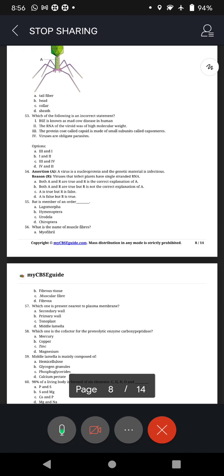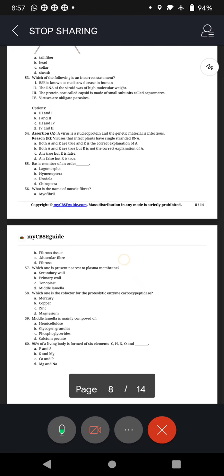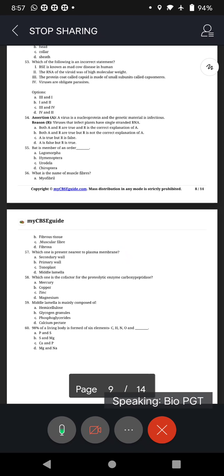Next, 55, bat. Bat is a member of an order: Lagomorpha, Hymenoptera, Urodela, Chiroptera. Order is asked, bat. Next, 56. What is the name of muscle fibers? A, myofibril. B, fibrous tissue. C, muscular fiber. And D, fibrosa.